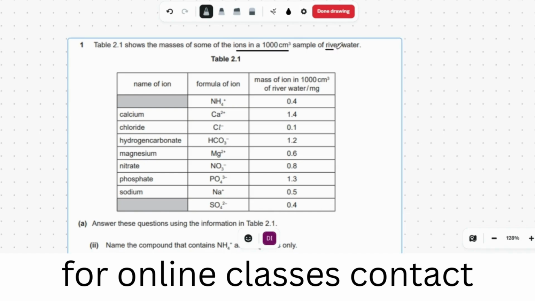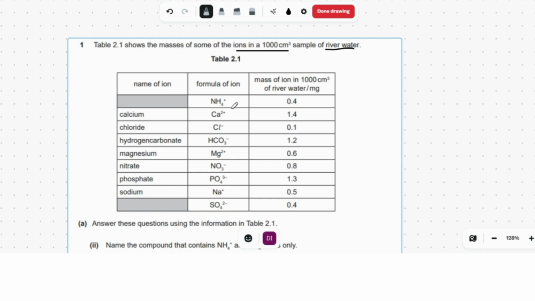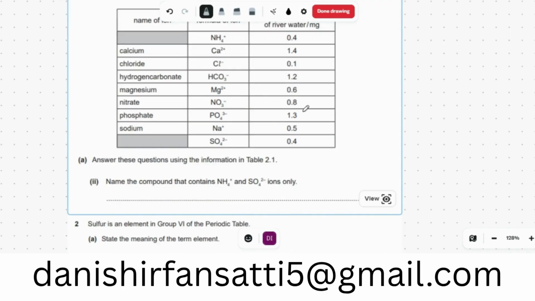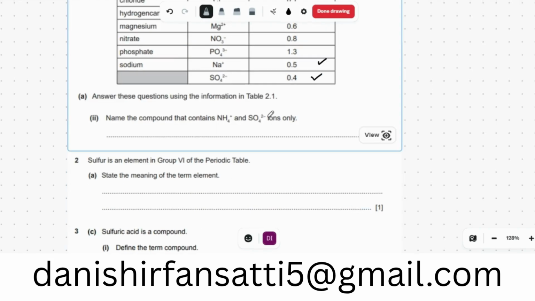of river water. In that we have NH4+ ions, that is 0.4, Ca2+ ions, Cl- ions. That is the mass of ions in 100 cm³ of river water, in milligrams. Chlorine is 0.1, HCO3- is 1.2, magnesium 0.6, NO3-, PO4 3- is 1.3, and sodium is 0.5, and SO4 is 0.4. Answer the following questions.